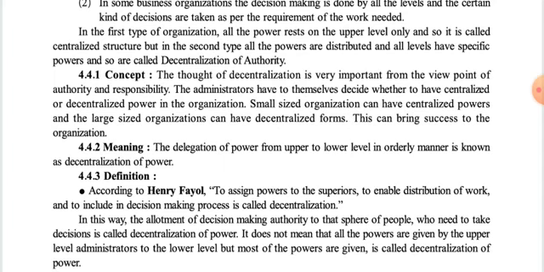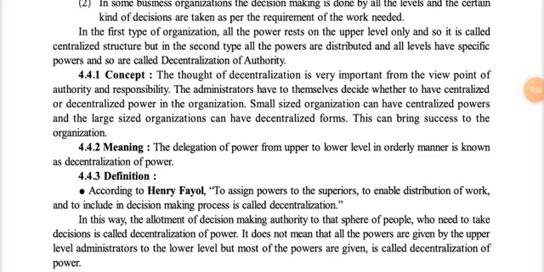In centralization, you are keeping the authority and responsibility confined to some particular area or some particular persons only. While in decentralization, you are distributing this authority and responsibility among the different levels of the organization. The administrators means all those who are administrating or managing the business have to decide themselves whether to have centralized or decentralized power in the organization.